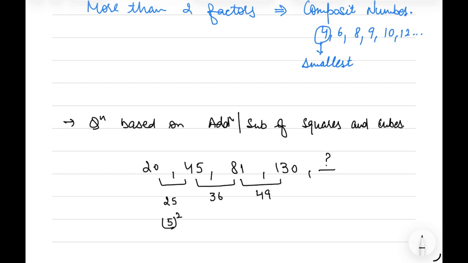So 25 is the square of 5, 36 is the square of 6 and 49 is the square of 7. So next will be a difference of 8 squared, and the square of 8 is 64. If we add 64 to 130, we get 194. So this is an example of a series based on the addition of squares.